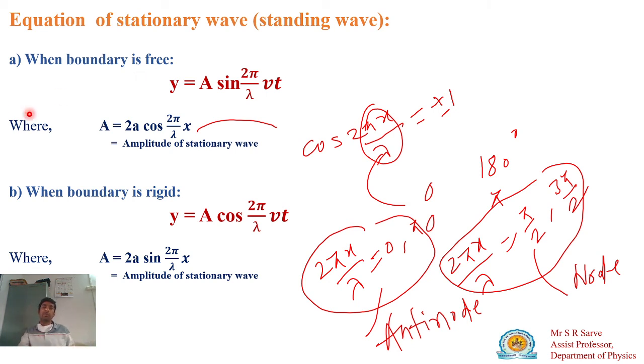If the boundary is closed at one end, or there is a rigid boundary, meaning at the end there is a rigid surface, then there is a change of phase of the wave. That's why the sine term will be replaced with cos. So here the amplitude is in terms of cos, and it is in terms of sine. So what is the phase difference between sine and cos? We say that if the boundary is rigid, then there is a phase change of 180 degrees. So if this is the sine wave, this will be the cos wave.